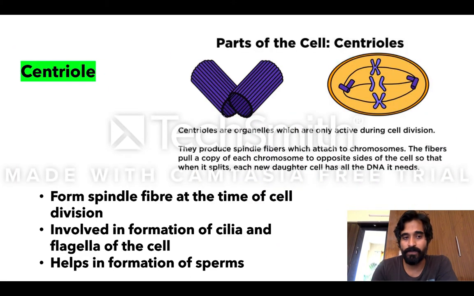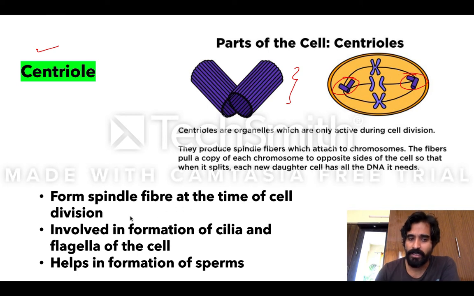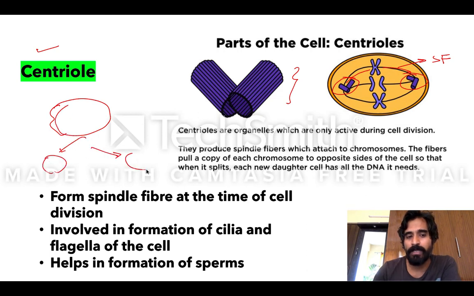So, an important question. Now, not last, but centriole. Look, this is the structure of the centriole, and it is present near the nucleus, and it forms spindle fibers. This fiber is known as the spindle fiber, and the main function is to divide the cell into two parts. So the cell is divided into two parts with the help of this spindle.